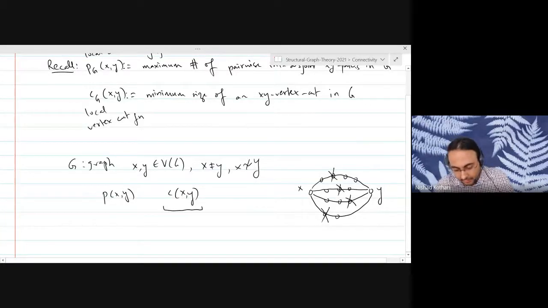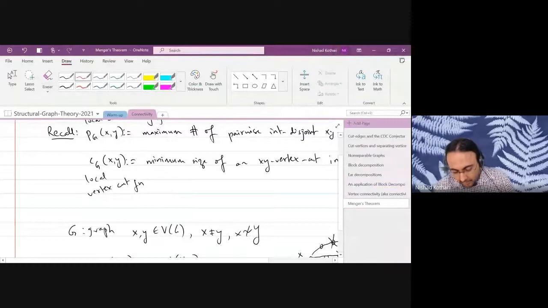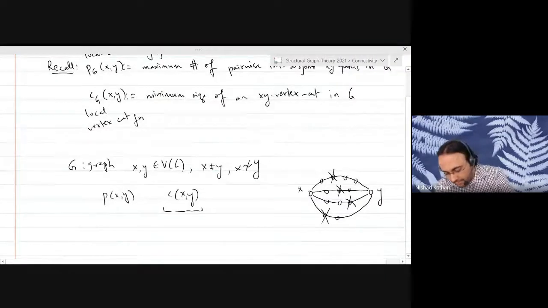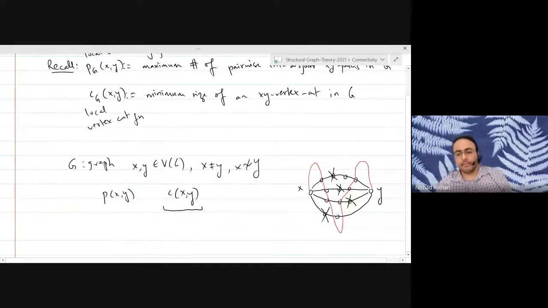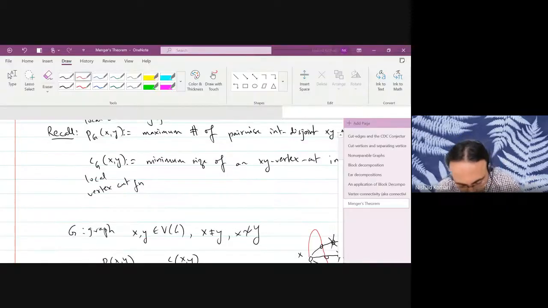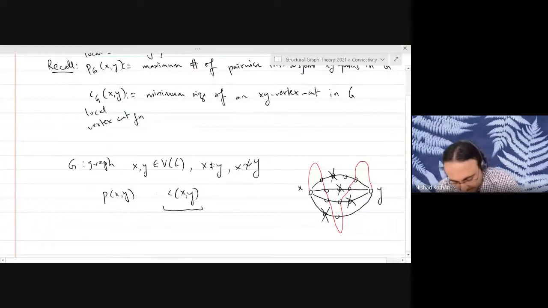Of course, that does not mean that you have destroyed all paths between x and y, because you could have a strange path that does something like this and comes here. It's not clear why removing 4 vertices from these paths will destroy all the paths between x and y. But what is clear is that you must destroy at least one vertex from each path, otherwise that path will survive. Everybody with me? So it has to be at least as many.